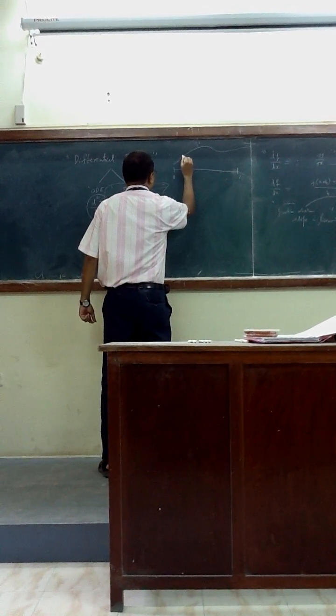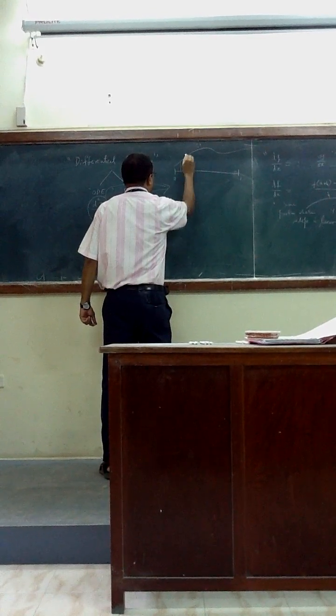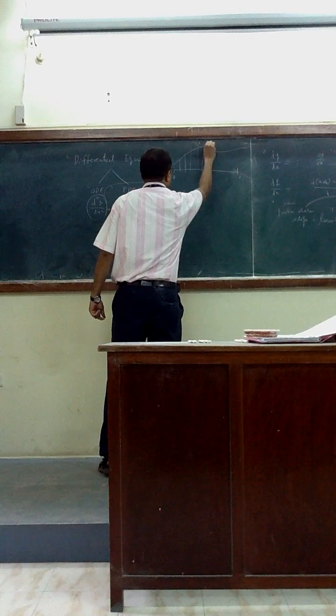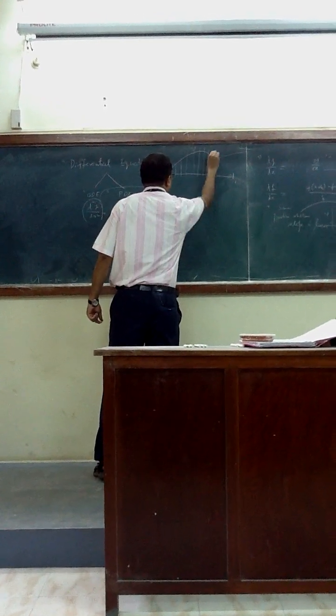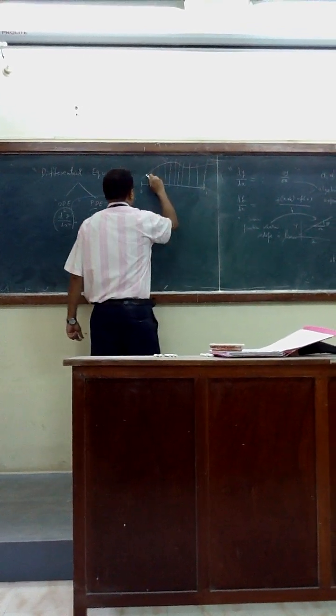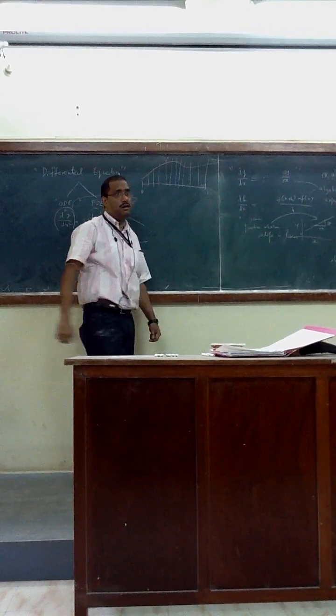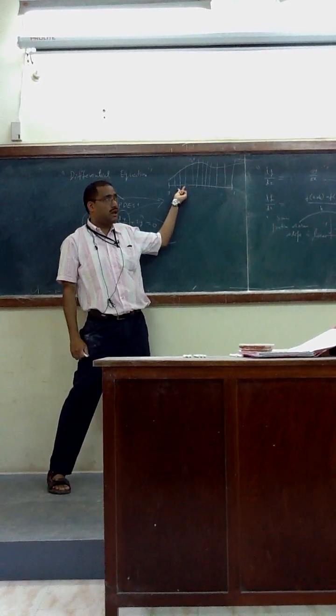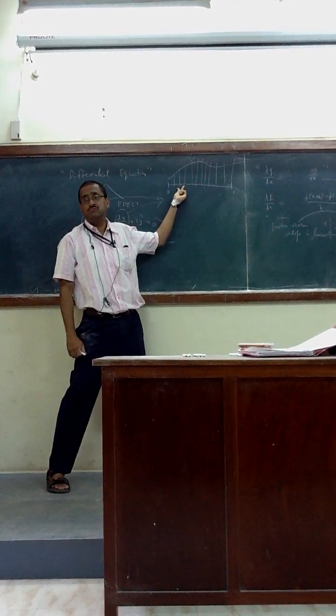If you look at some sectors now, in this sector the slope is linear. That means within this sector, I can say dy/dx is delta y by delta x.